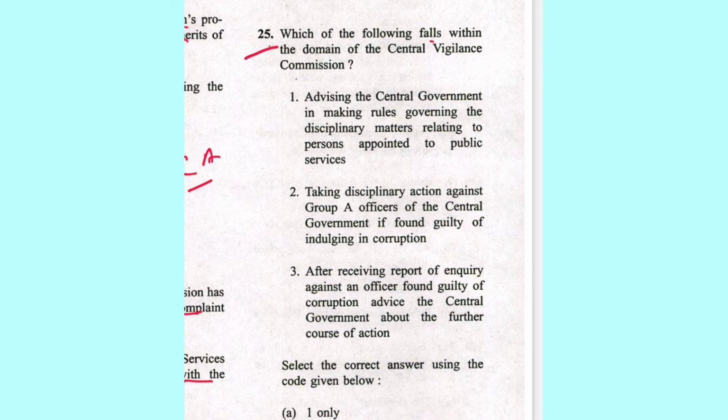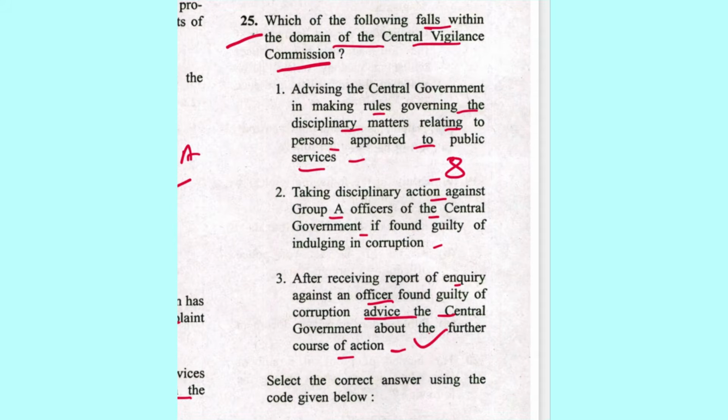Next 25. Which of the following falls within the domain of Central Vigilance Commission? Advising central government in making rules governing the disciplinary matters relating to persons appointed to the public services is correct. Taking disciplinary action against Group A officer of the central government if found guilty of indulging in corruption. These are mentioned in section 8. Then after receiving report of inquiry against an officer found guilty of corruption, advise the central government about the further course of action. This is also correct. It is mentioned in section 17 of Central Vigilance Act.